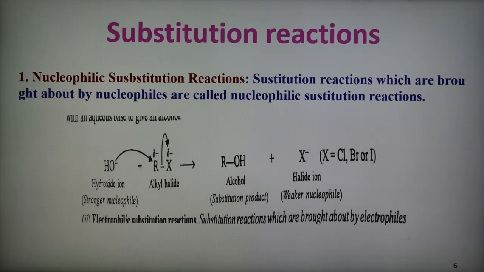As we know, when the attacking group is negatively charged or capable of donating electrons, or is a nucleophilic reagent, then such a reaction is known as a nucleophilic substitution reaction, represented by the symbol SN. Examples are given here of how this nucleophilic substitution reaction takes place.